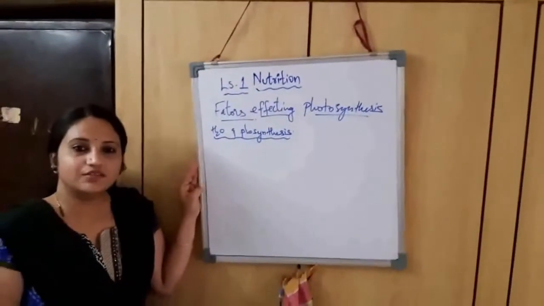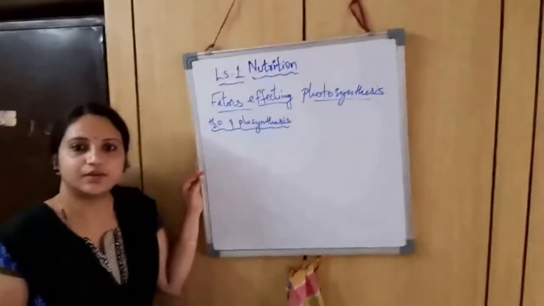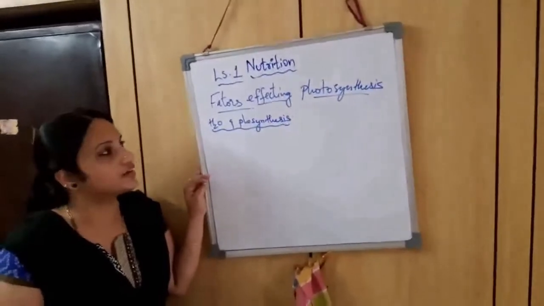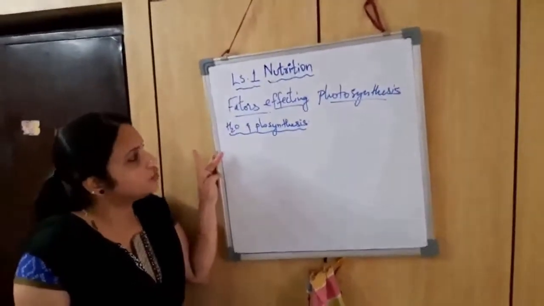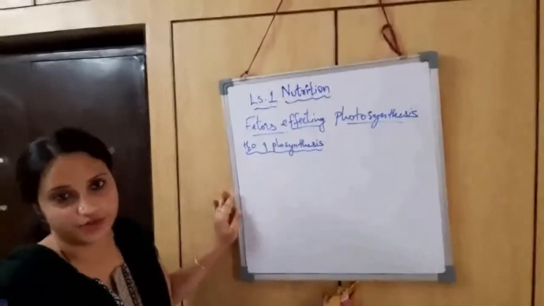So we have seen that yes, starch is formed inside the green parts of the plant body. The next topic is factors affecting photosynthesis. We will start with water and photosynthesis. How water is affecting the process of photosynthesis.